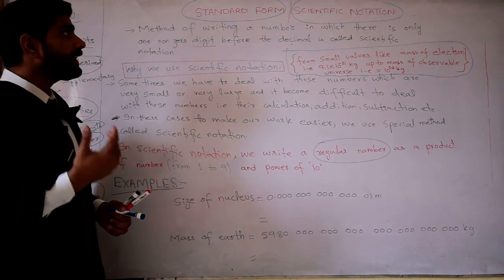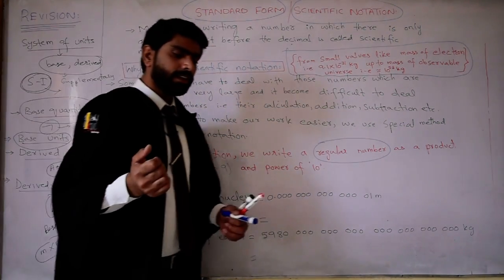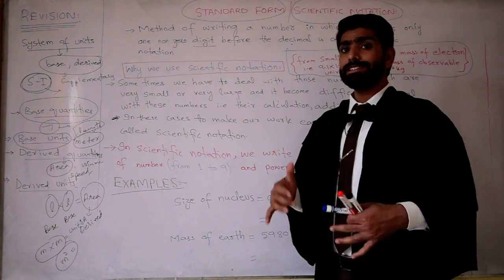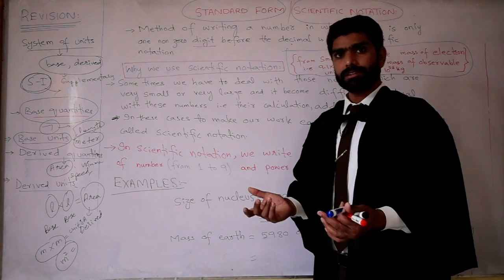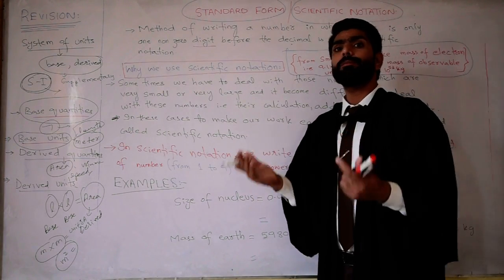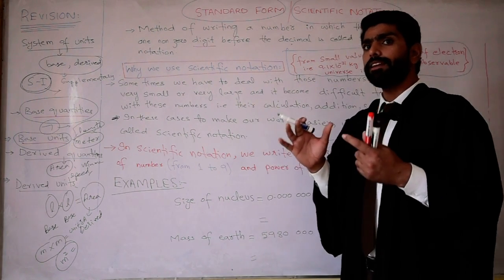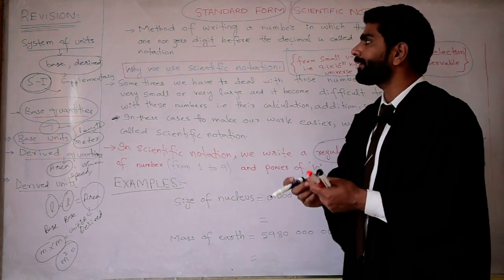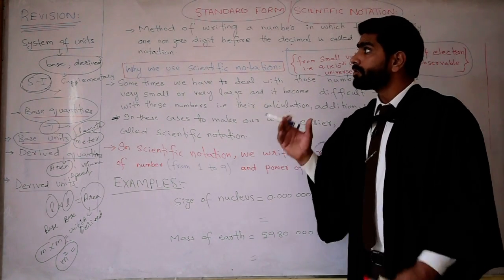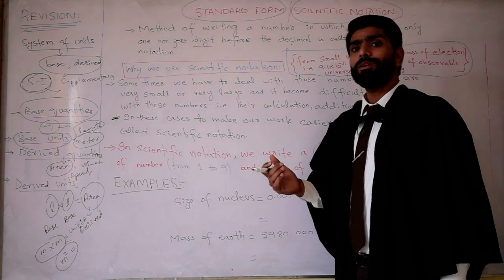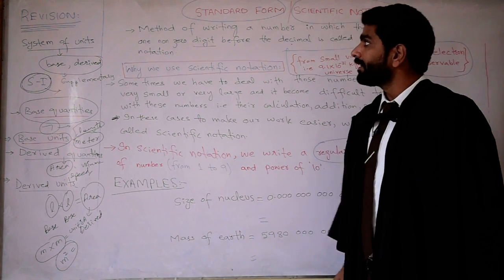So what is meant by the standard form? Standard form or scientific notation is the method to write numbers. Today we will learn about a specific method which is used to express the numbers in a simpler, easier way. So let's start with what is meant by the standard form or scientific notation.